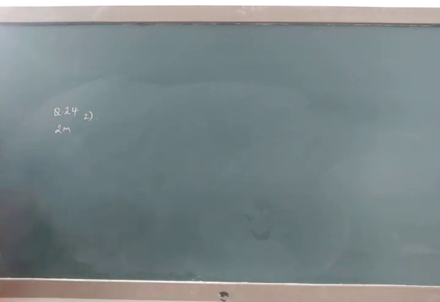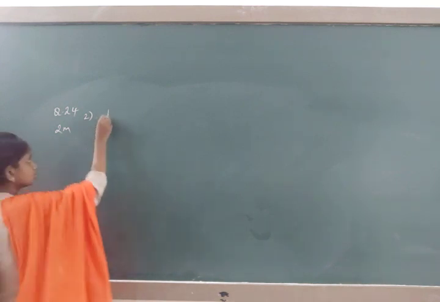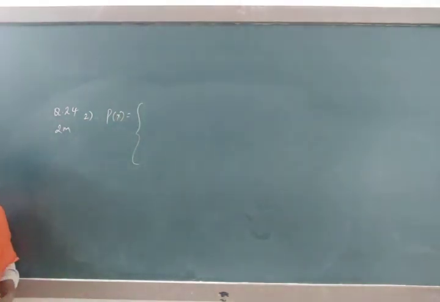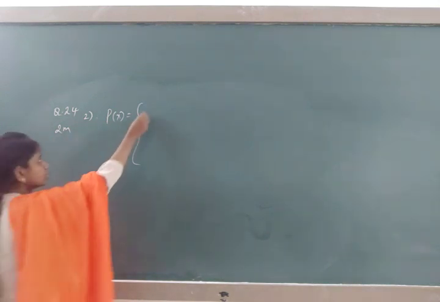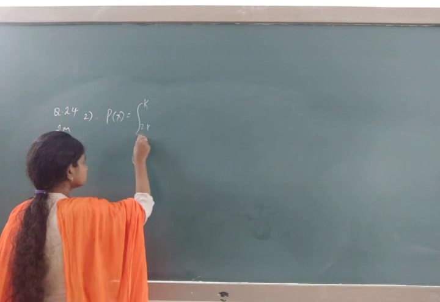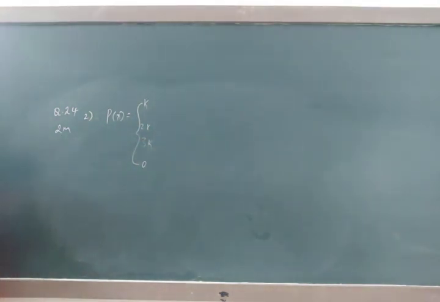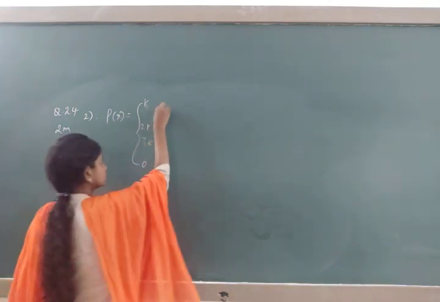How the question will come: P of x is equal to k, 2k, 3k, 0. These are the P of x values, and correspondingly the x values are 0, 1, 2, otherwise.